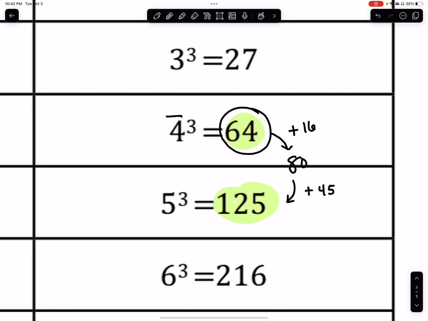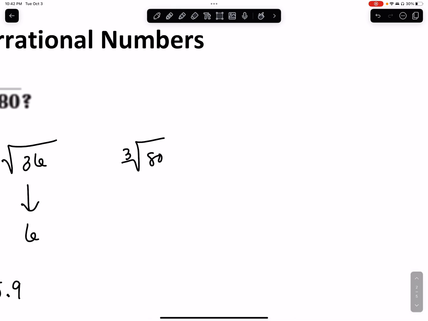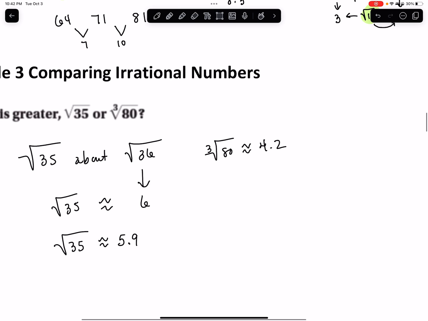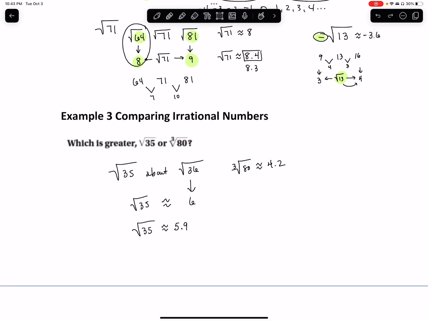The cube root of 64 was 4. 4 times 4 times 4, 64. So I imagine that the cube root of 80 is really close to that, like maybe 4.1, 4.2, something like that. So let's just go with about 4.2. Now grab your calculator. Let's see if this is correct. Based off what I see right here, I would say the cube root of 80 is less than. So we would say the square root of 35 is greater than the cube root of 80.